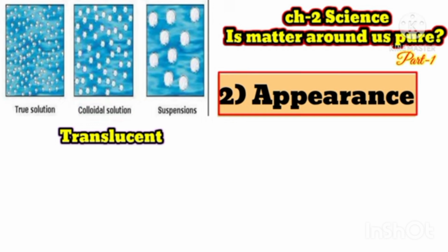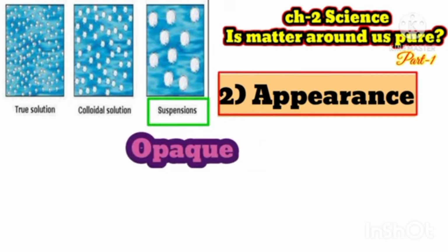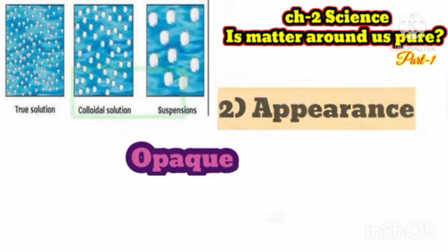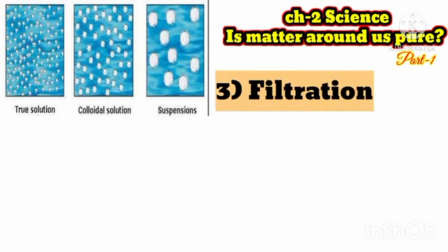Now we will talk about the suspension. Suspension's particle size is very big, like chalk and sand. So these form an opaque solution. If we add soil in water, it forms an opaque mixture. We cannot see the object on the other side of the suspension.